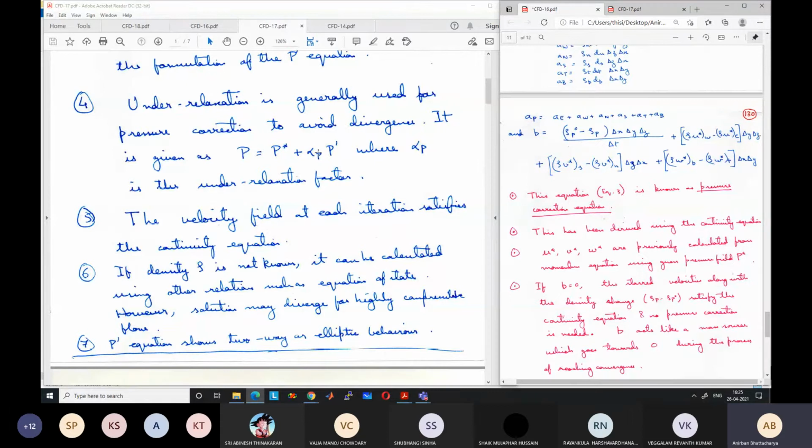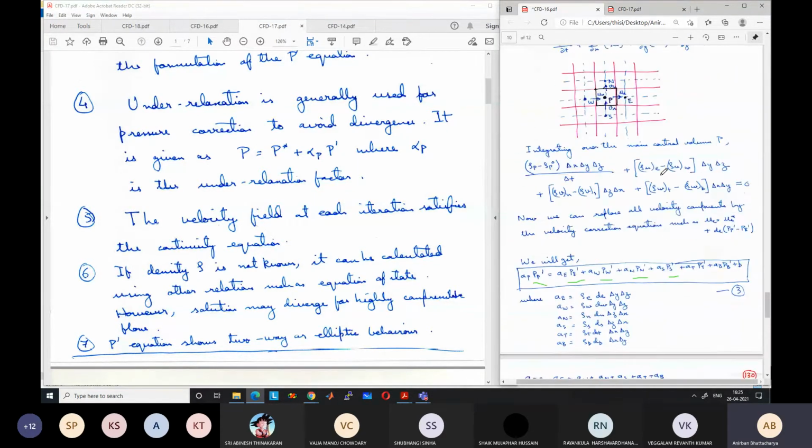Another thing is that the velocity field at each iteration satisfies the continuity equation, because we are calculating the continuity equation based on the correct velocity, meaning u star plus u dash. So u star plus u dash is supposed to be the correct velocity. So the velocity field at each iteration satisfies the continuity equation.